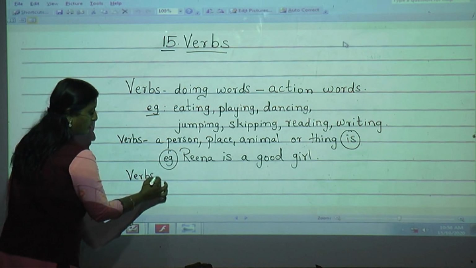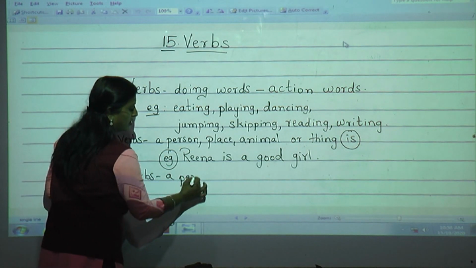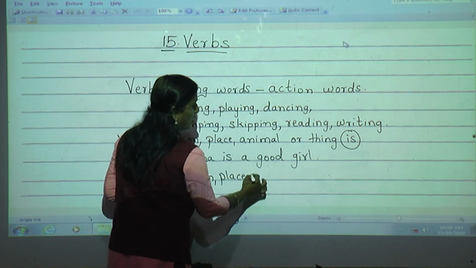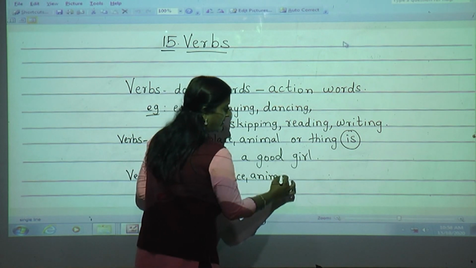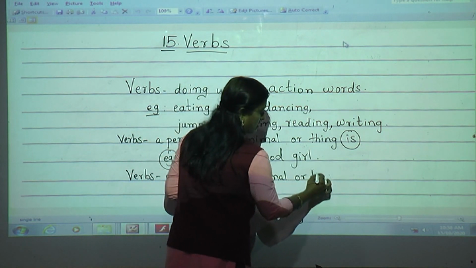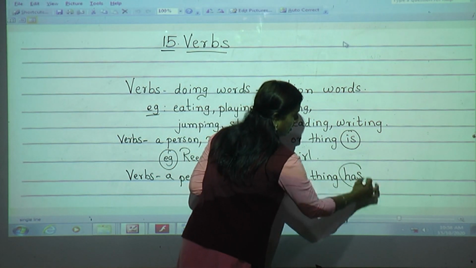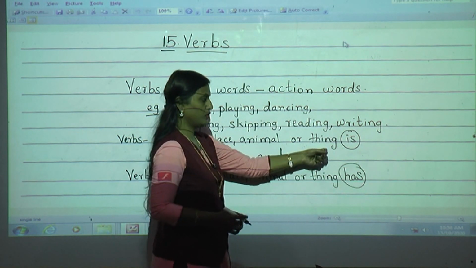Again, whatever a person, place, animal or thing has, means whatever it possesses, what belongs to them. In this we are going to see some examples.